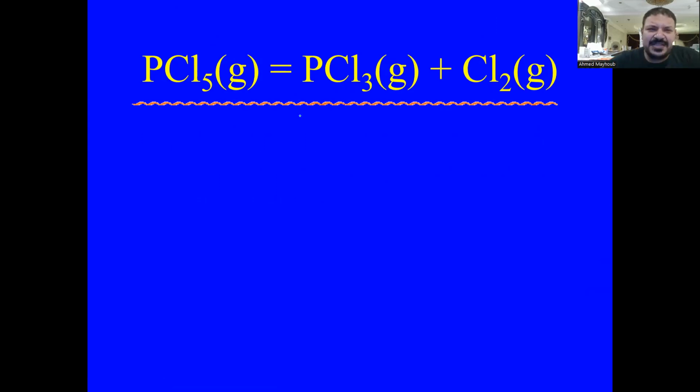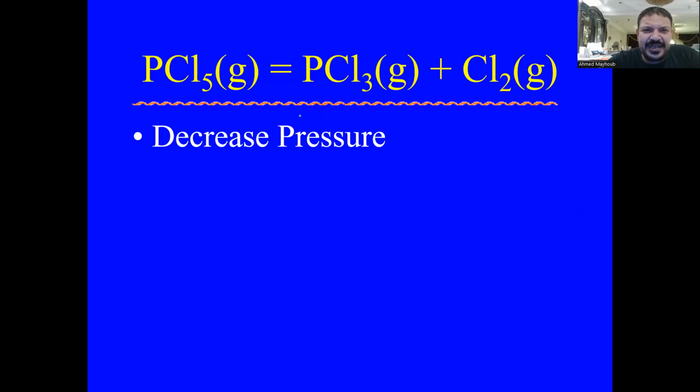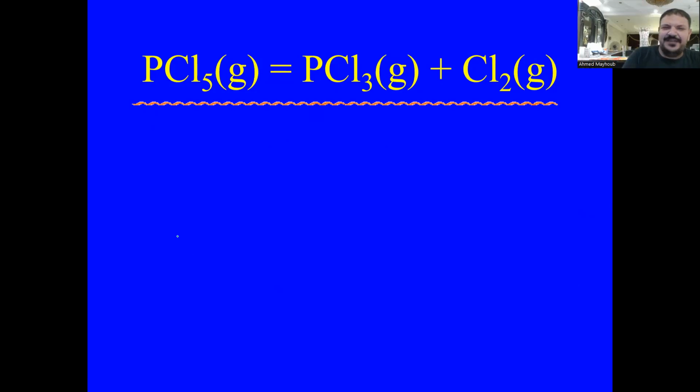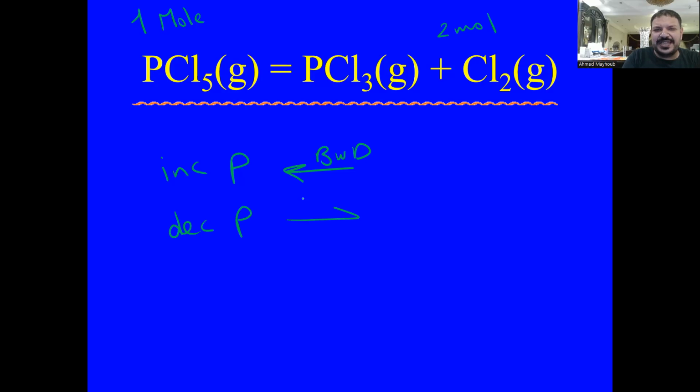On the reactant side, we have only 1 mole, and on the product side, we have 2 moles. So if I increase the pressure, we will proceed in the backward reaction. Again, why backward? Here we have only 1 mole of gas, but here we have 2 moles of gases. So increasing the pressure shifts toward the fewer moles, so we go backward. But decreasing the pressure will shift the reaction in the forward direction.